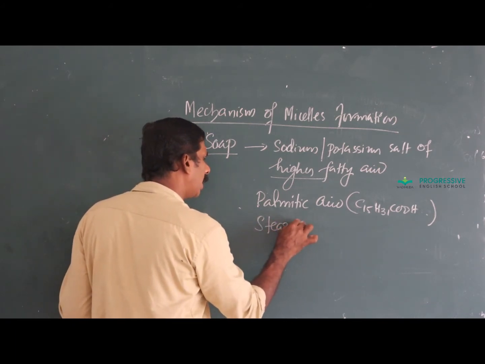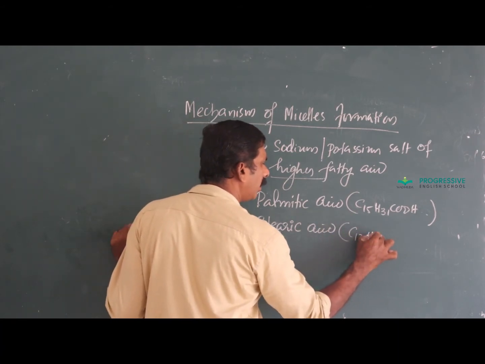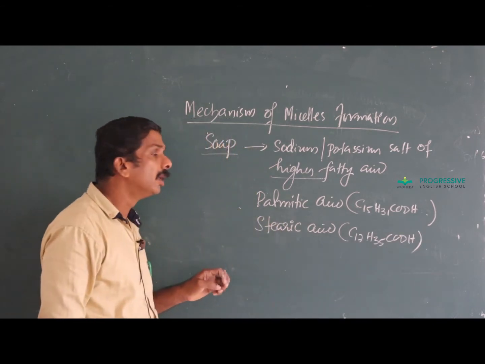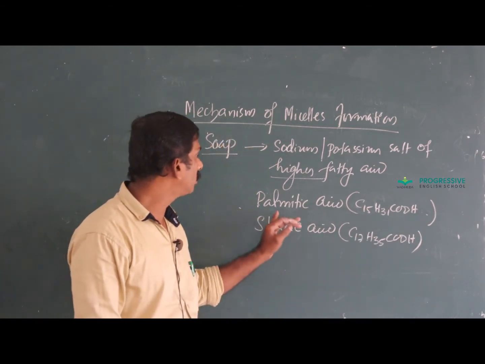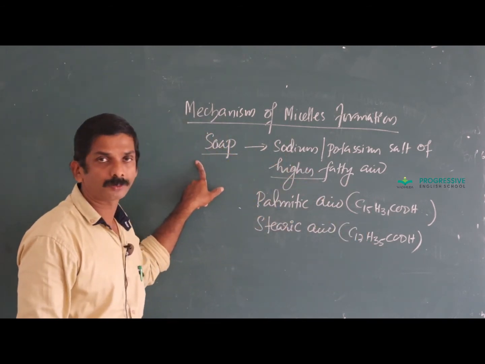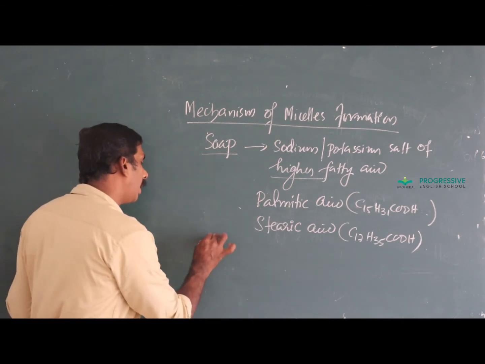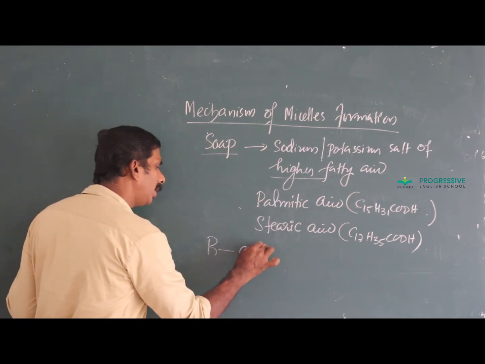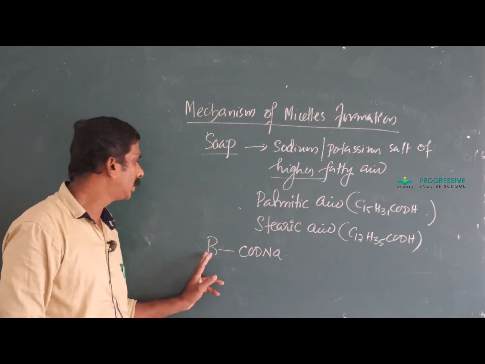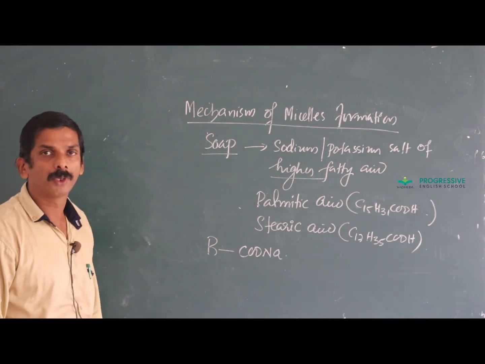Or stearic acid, which is C17H35COOH. Sodium or potassium salts of higher fatty acids are called soaps. Soaps are generally represented as RCOONa. This is the representation of soap.